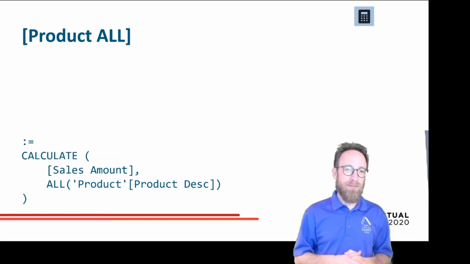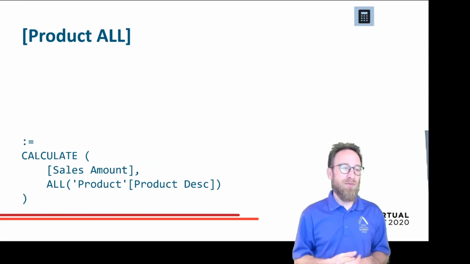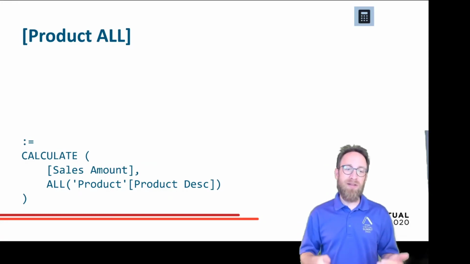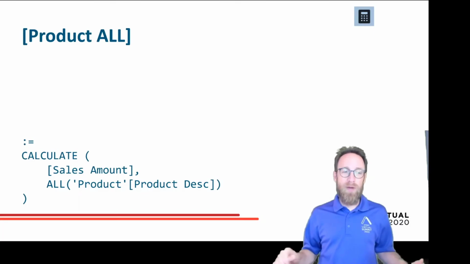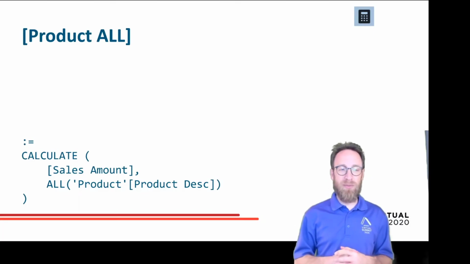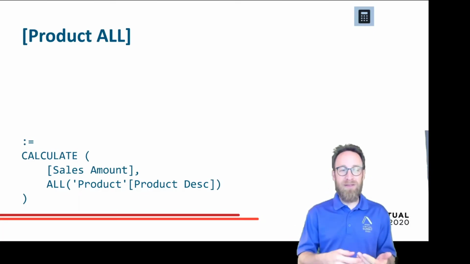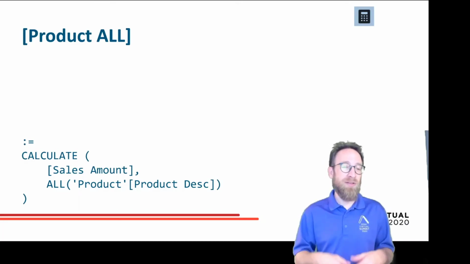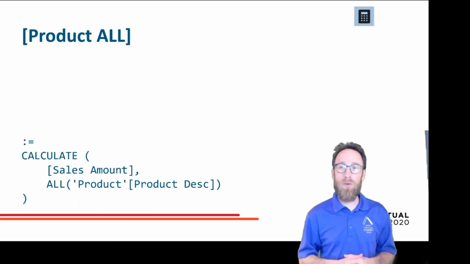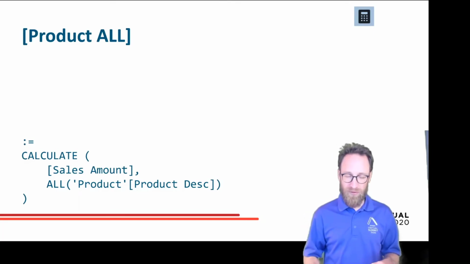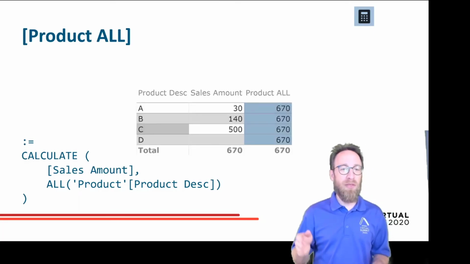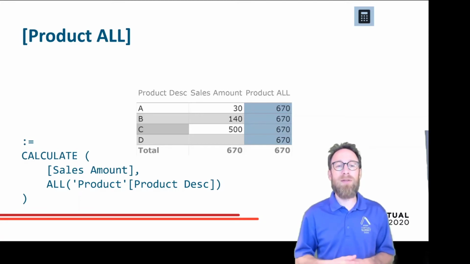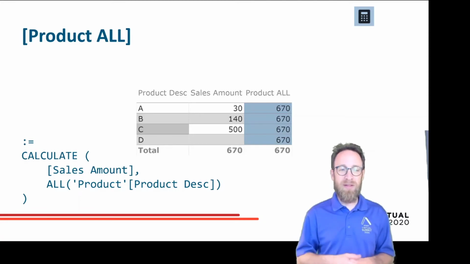Product all. This is a measure where I ask CALCULATE to calculate the sales amount and remove all existing filters on the product description. I'm not adding an additional filter, but just asking CALCULATE to remove all the existing filters on product description. So this way we end up with a column showing us the total of the product sales. So 670 is the total for the sales amount column, and it's the value for all the rows in the product all measure, also for the totals.